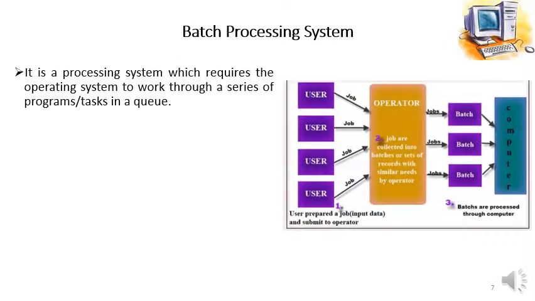The first one, that is batch processing system, or you can say batch operating system. It's a processing system which requires the operating system to work through a series of programs or tasks in a queue. It can execute only a single task at a time. It can perform only a single task at a time, and during the execution of that program, no one can interrupt the system.